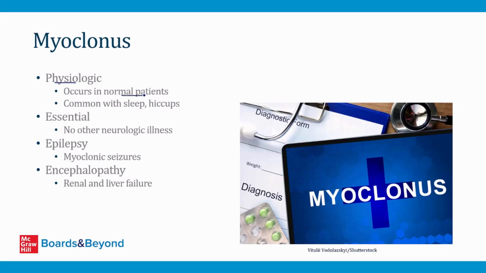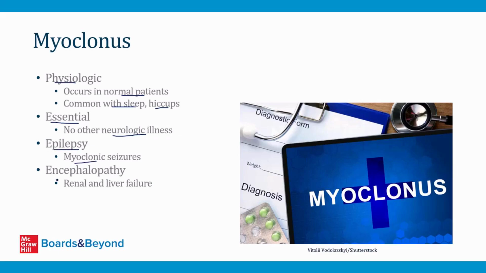If you've ever been about to fall asleep and you had your arm or your leg jerk, that's evidence of myoclonus associated with sleep. Hiccups are also an example of myoclonus involving the diaphragm. There's a rare condition called essential myoclonus where patients have recurrent episodes of myoclonus with no other neurologic illness. You can also have epileptic seizures associated with myoclonus.